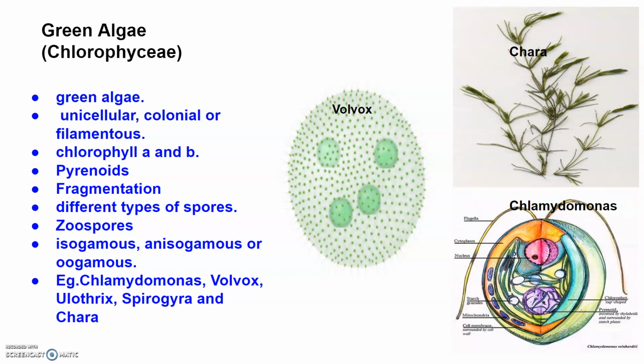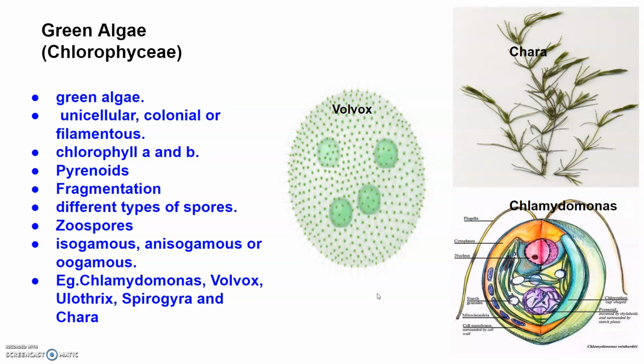Now Chlorophyceae are commonly called green algae, and they may be unicellular, colonial, or filamentous. All types are there. Their pigments are generally chlorophyll a and b, localized in the chloroplast, and the chloroplast may be of different shapes: discoid, plate-like, reticulate, cup-shaped, spiral, ribbon-shaped, of different types in different organisms.